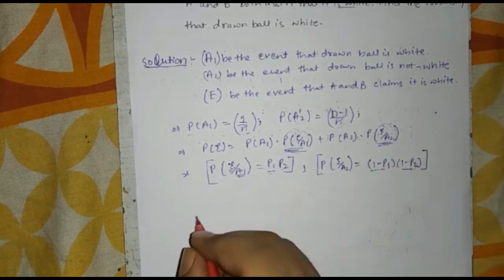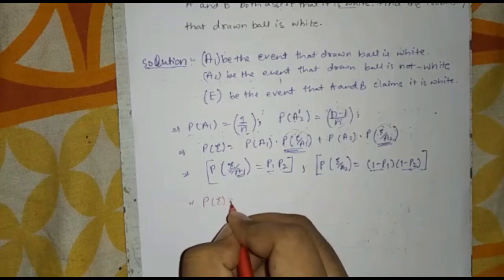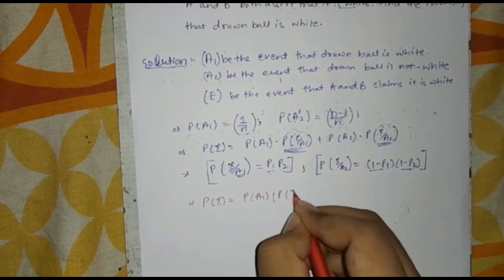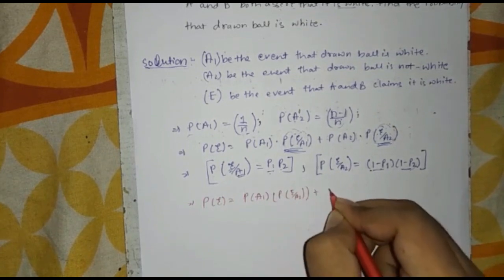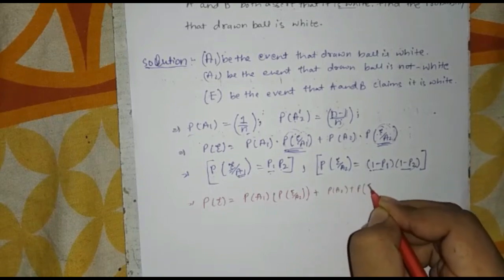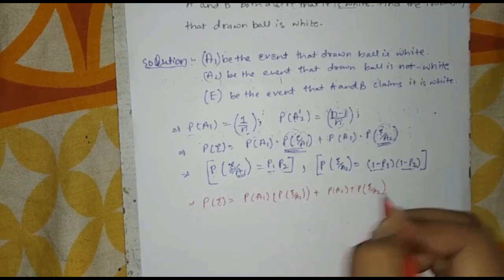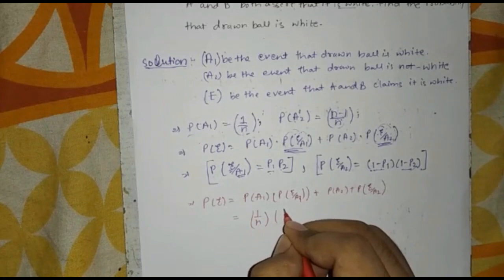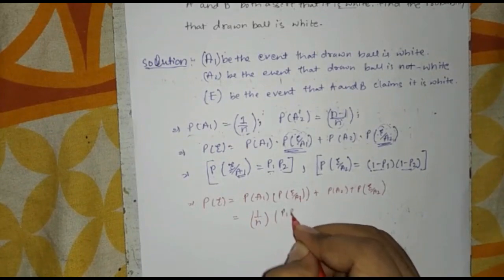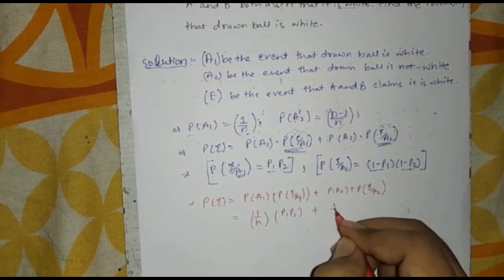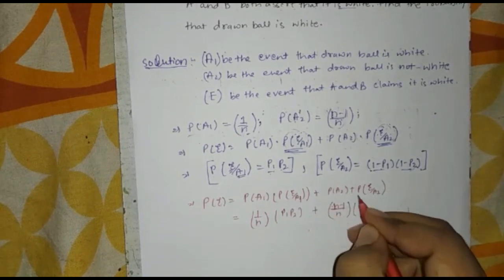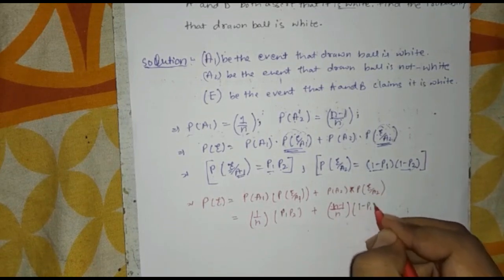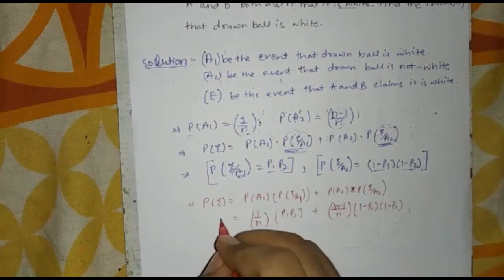So now I am writing P of E. It is P of A1 into P of E given A1 plus P of A2 into P of E given A2, which equals 1 by n into P1 into P2, as both say truth, plus n minus 1 by n into 1 minus P1 into 1 minus P2, as both lie. So this is P of E.